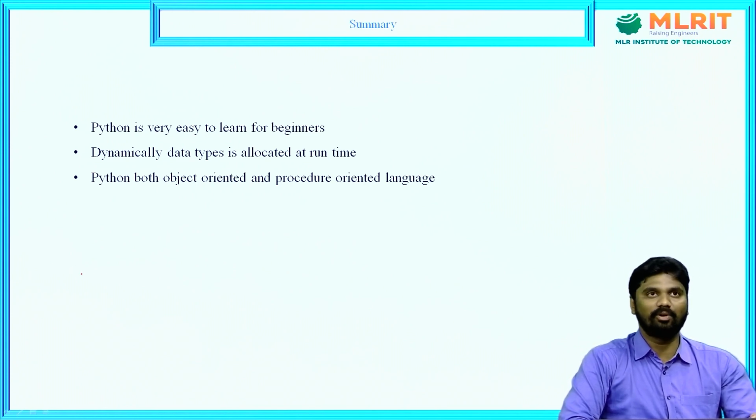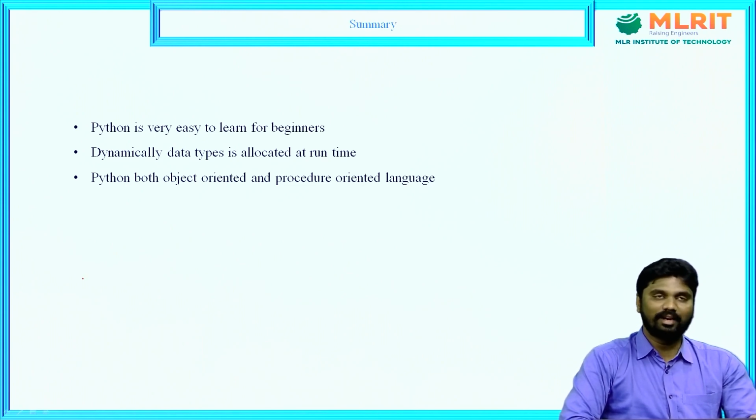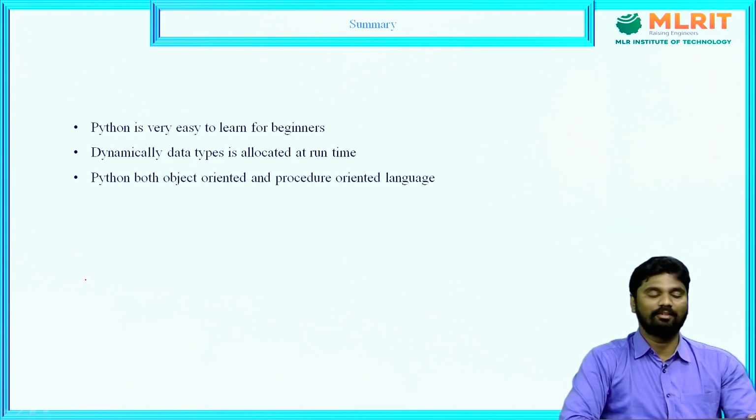It means we can download the Python software without any license, and we can write the program instructions very easily because the syntax is very simple, and also we can read it easily. Mainly it is easy to learn because it contains a very small number of lines. That's why it is very easy to learn for beginners.